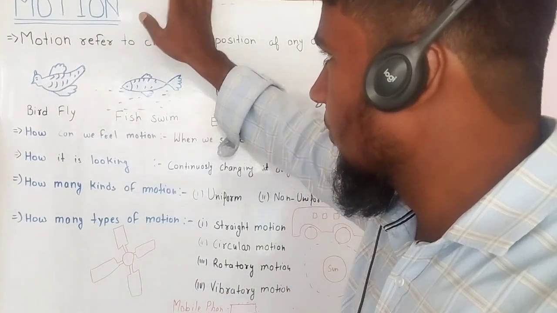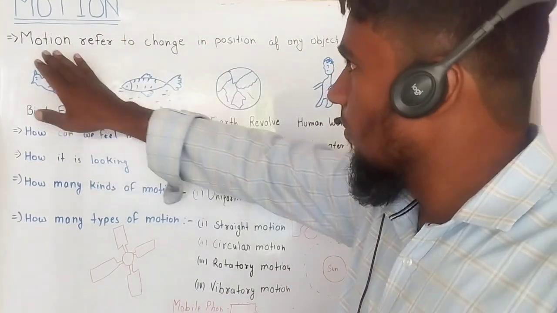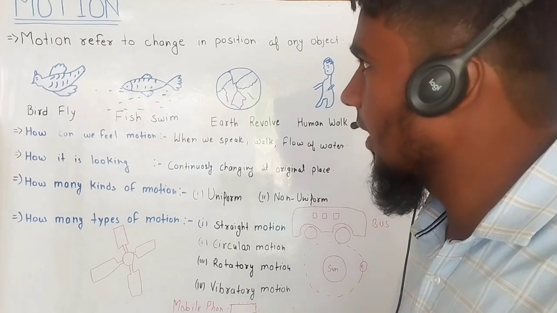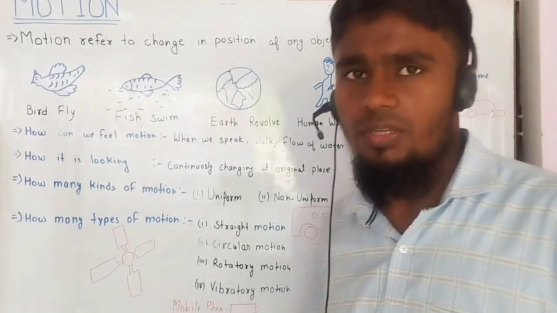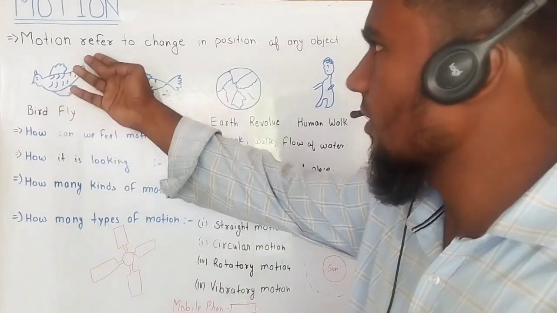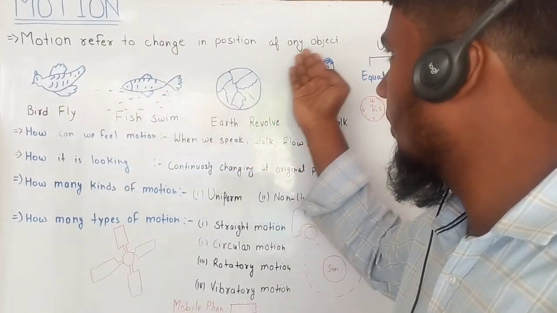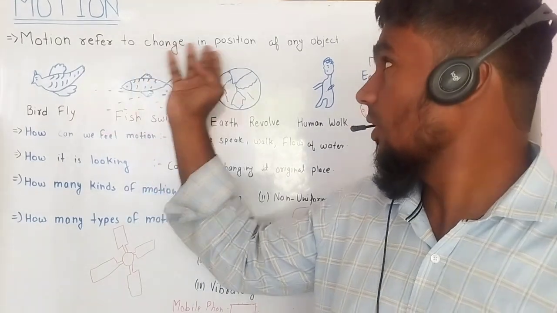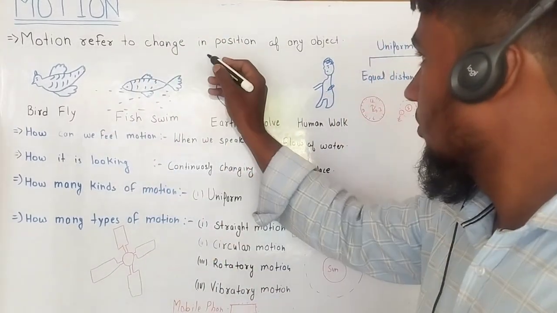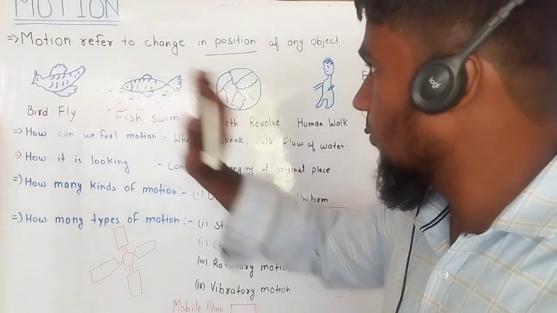So let's start the topic of the day. What is motion? Motion means what? In our daily life, there are different types of motion we see around us. Motion refers to change in position of any object. Position changing is called motion.